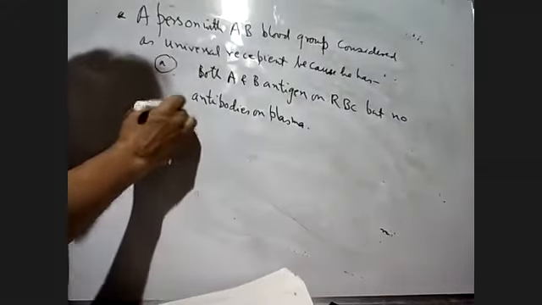Option B: both A and B antibodies in the plasma.